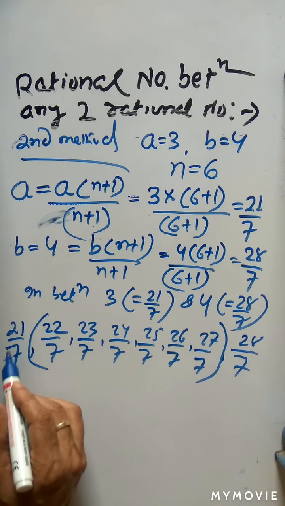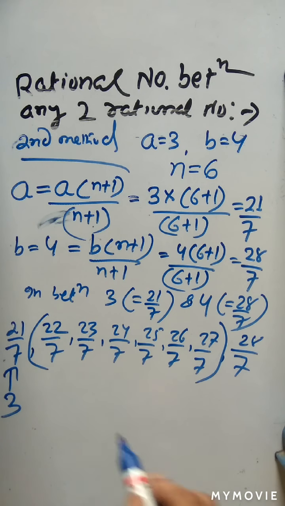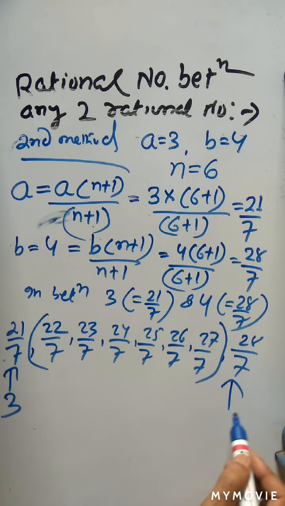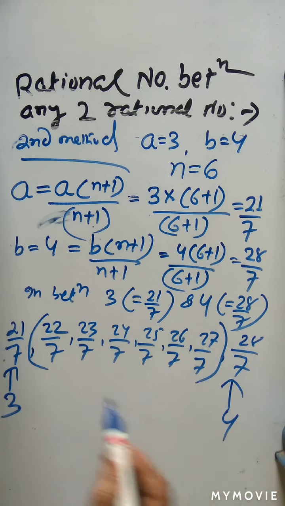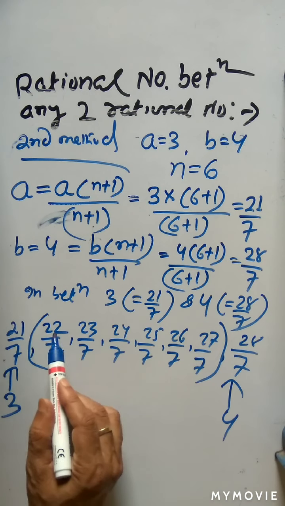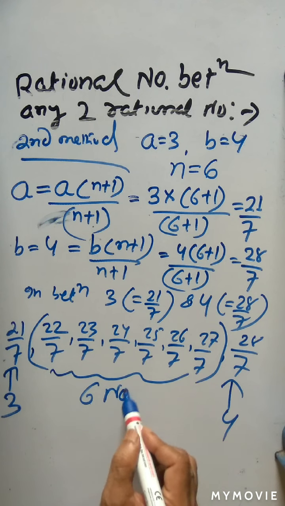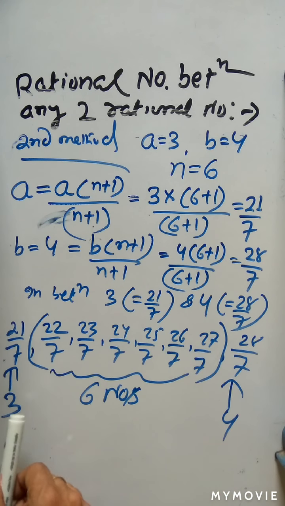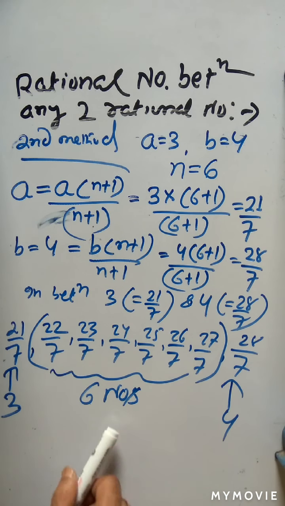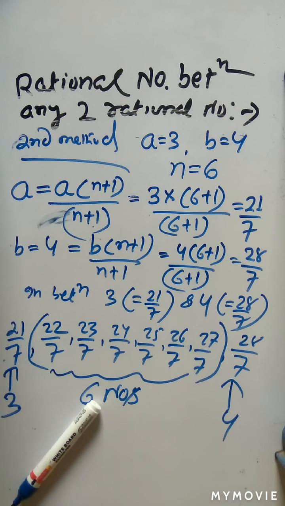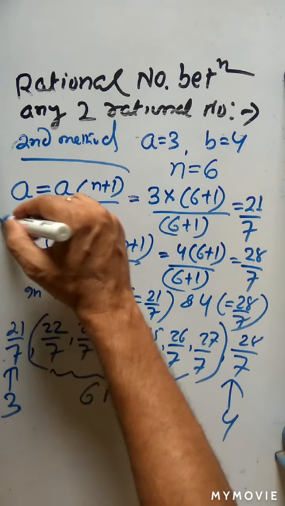So in between 21 by 7 and 28 by 7: 21 by 7 is what? 3. 28 by 7 is what? 4. So in between 3 and 4, how many rational numbers are represented? 1, 2, 3, 4, 5, 6. So these are the 6 rational numbers inside 3 and 4. This is the method of how you find different rational numbers. This is an easier method.